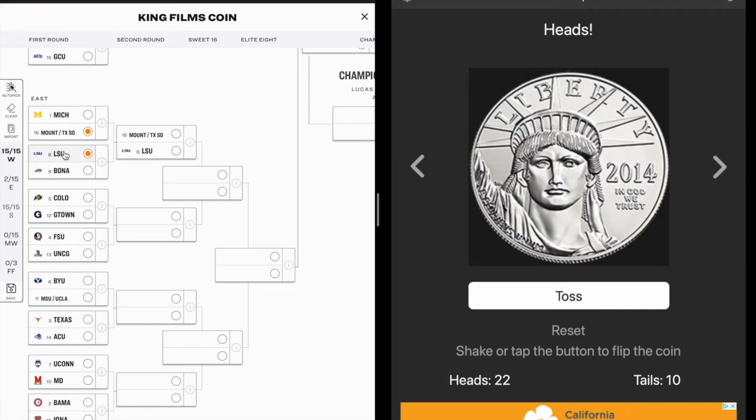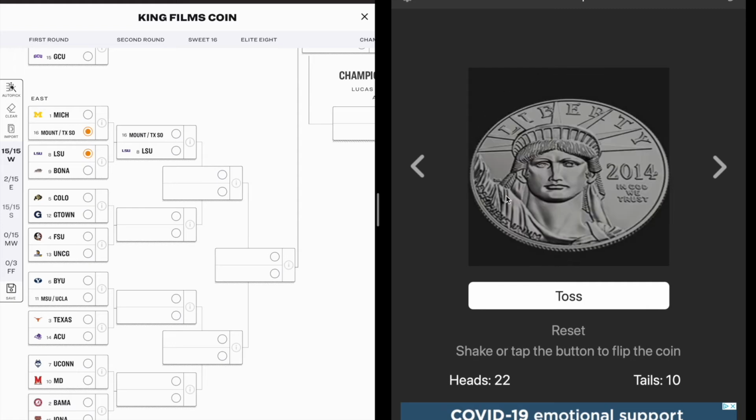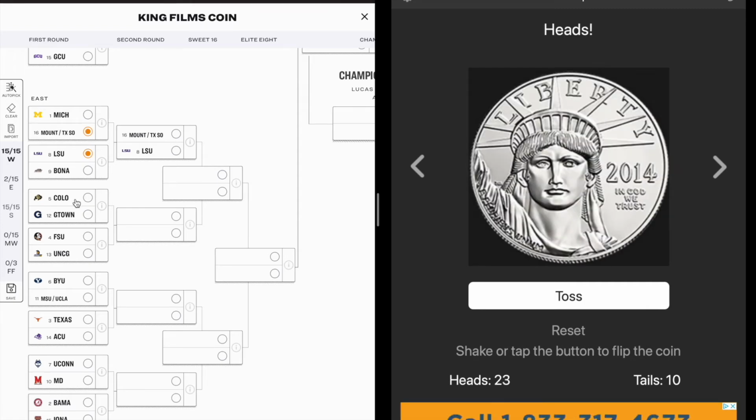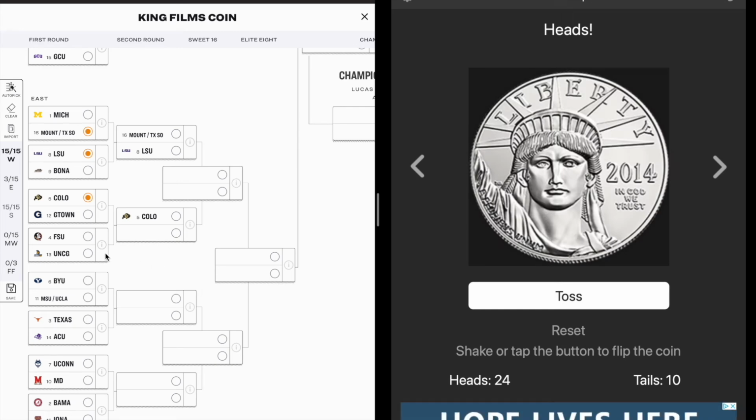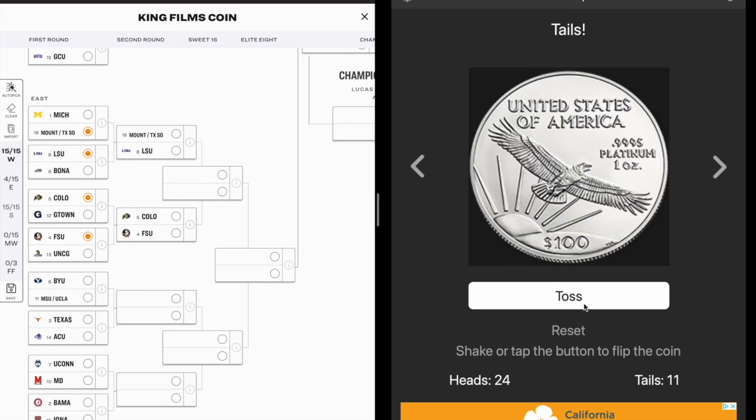There's only one more opportunity for that to happen. LSU wins there. And in the next game, Georgetown against Colorado. Colorado's going to win that one. FSU against UNC Greensboro. Another heads. This is getting insane, people. The differential is up. So the 11 seed's going to win here.